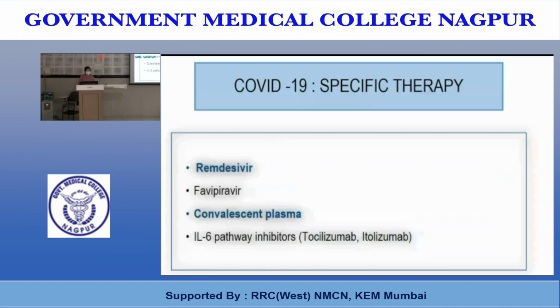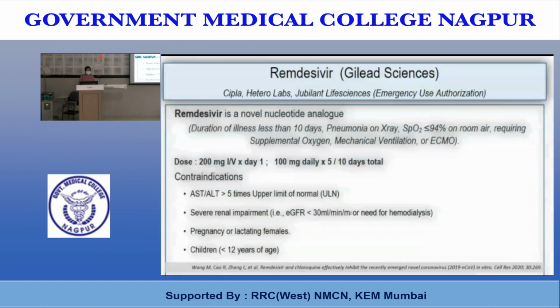The specific therapy includes remdesivir, favipiravir, convalescent plasma and IL-6 pathway inhibitors. Remdesivir is a novel nucleotide analog. The indications for use of remdesivir are: duration of illness less than 10 days, pneumonia on X-ray, oxygen saturation less than or equal to 94% on room air or requiring supplemental oxygen,